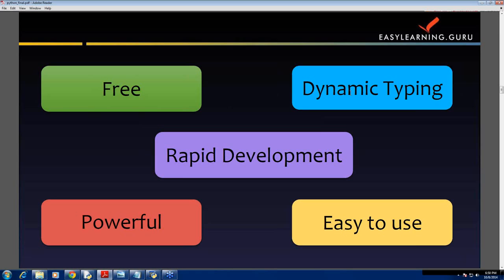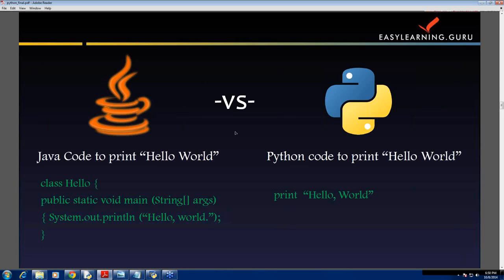Now let's see the ease of syntax Python provides. Python provides economy of expression. Let's see a simple example of printing hello world written in two different languages, Java and Python. You can see here as compared to the Java code which is more complex and lengthy, the same task can be done in Python using a single line of code which is more simple and easy to understand. It is simply like an English statement, print hello world.